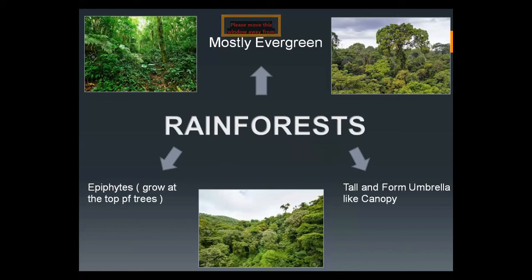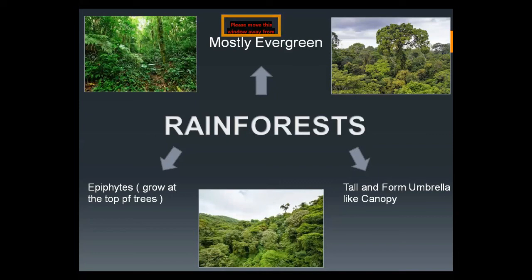The plants in the rainforest are mostly evergreen. They are tall and they form the canopy, an umbrella-like structure of their leaves. With the help of the leaves, this canopy shades the sunlight. They stop the sunlight from falling on the ground.